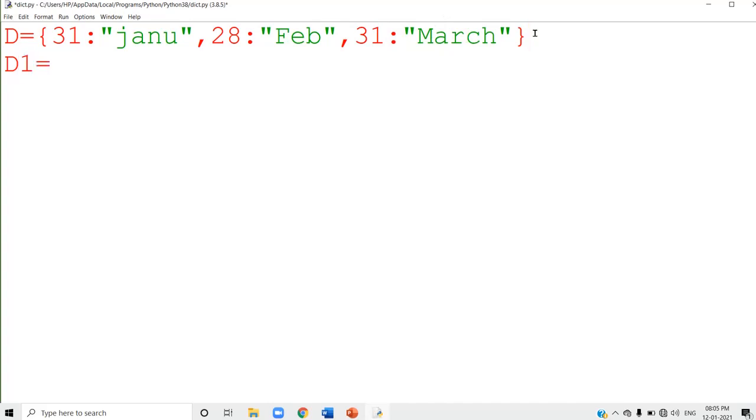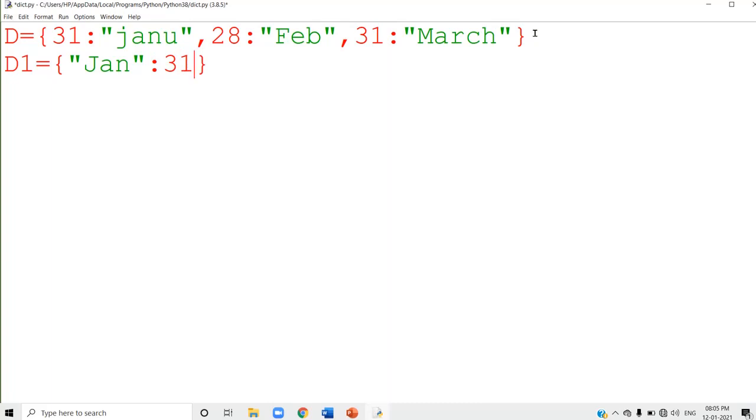See, I write D1 is equal to. If I write it this way, it is an empty list. Sorry, an empty dictionary. Now I write Jan as the key and 31 as the value part.